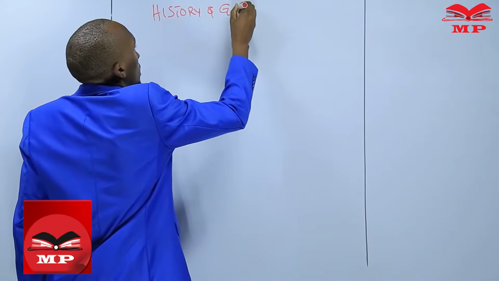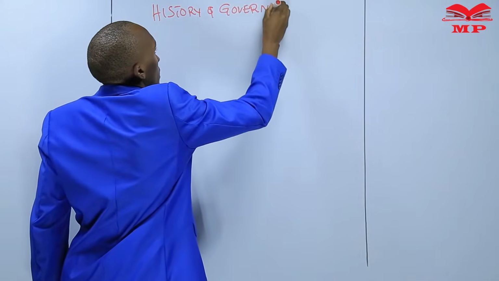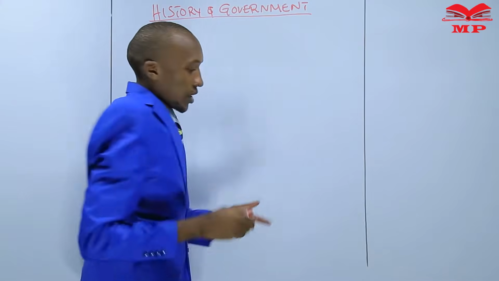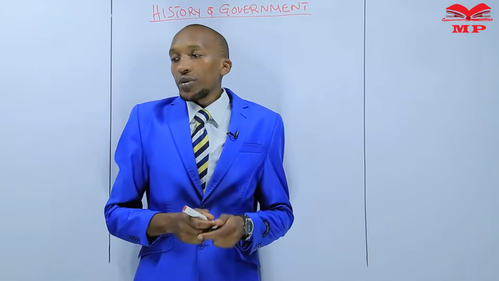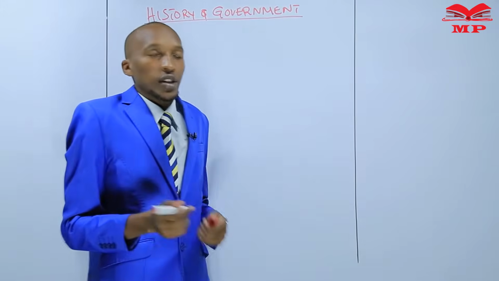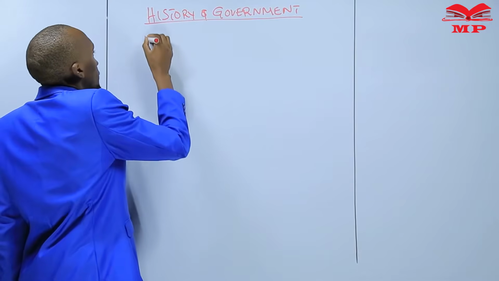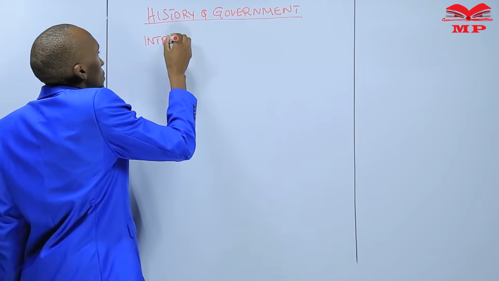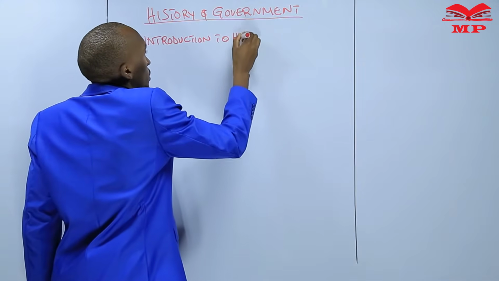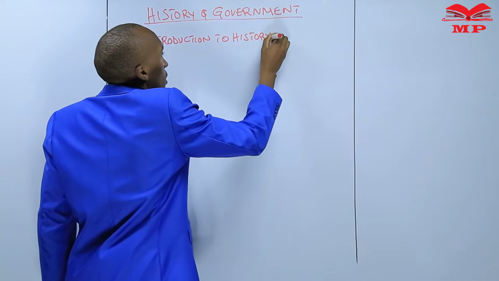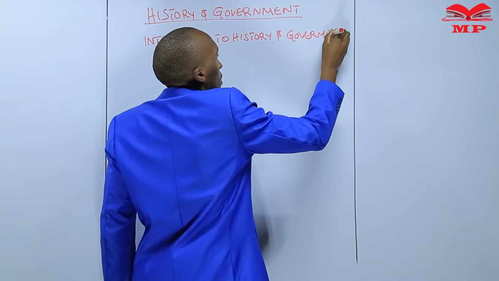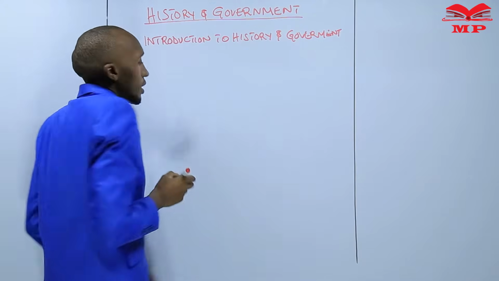Today's lesson is a continuation of the topic that we started, which is Introduction to history and government.